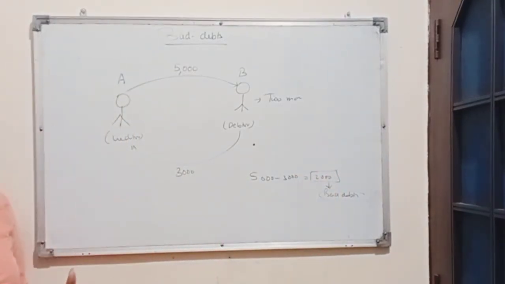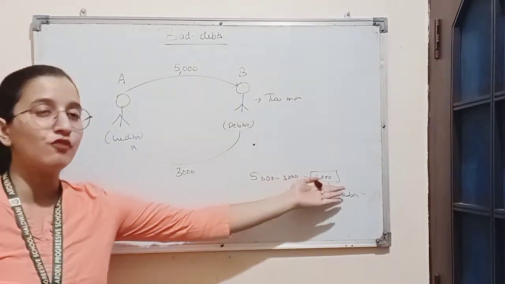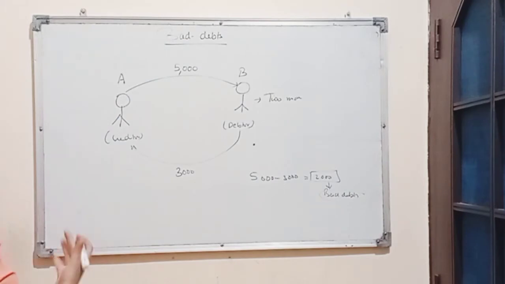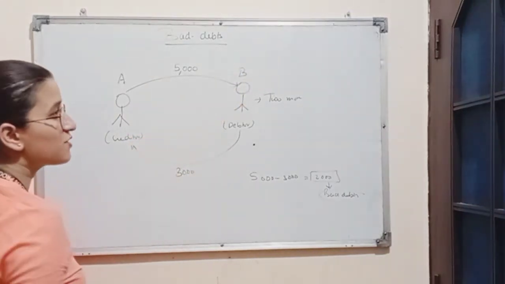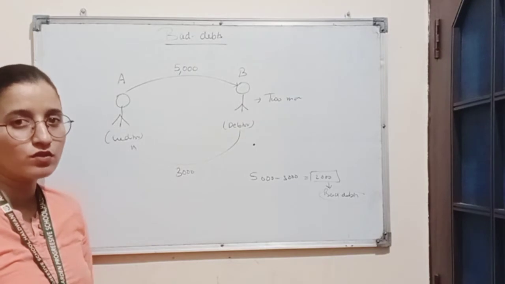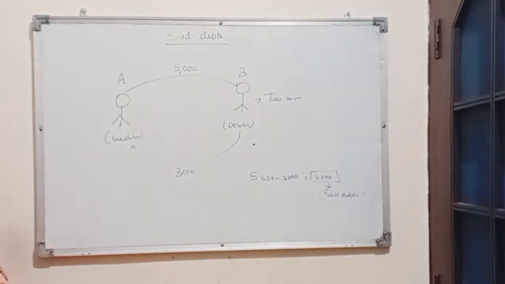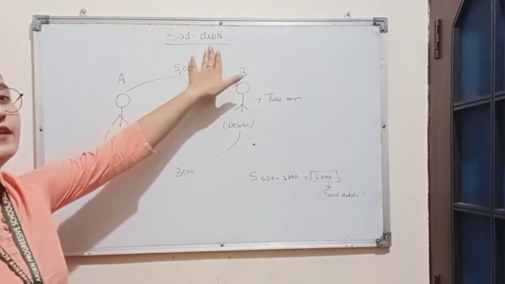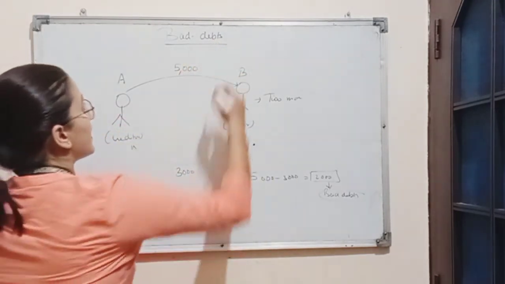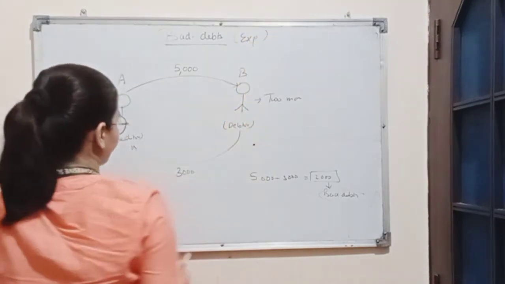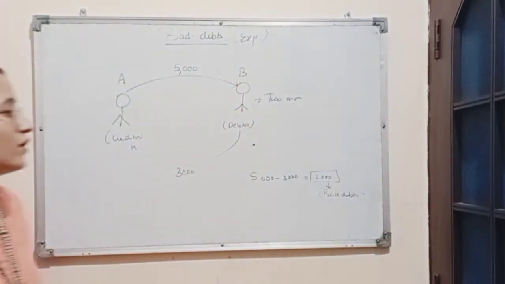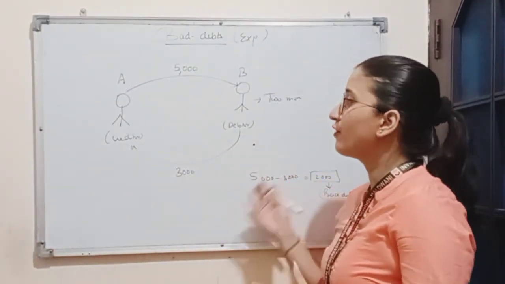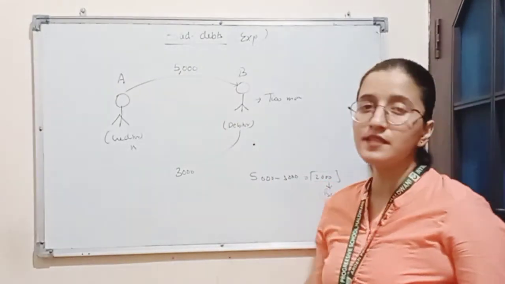So bad debts is basically an expense because we are not getting our full amount, and the remaining amount which we are not receiving, that bad debts will be treated as expense. Expenses are always debited according to the rule of nominal account. So whenever there are entries relating to bad debts, we will always debit bad debts. Why? Because bad debts are an expense for the firm. So it is clear that bad debts means the amount which is not recovered from the debtor.